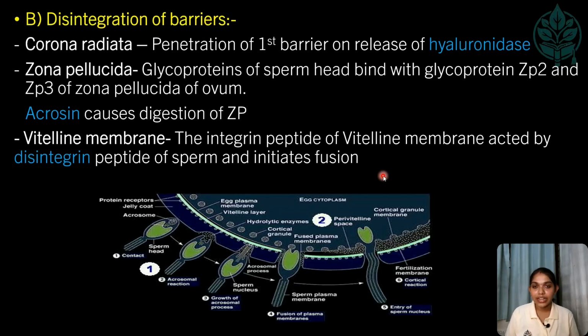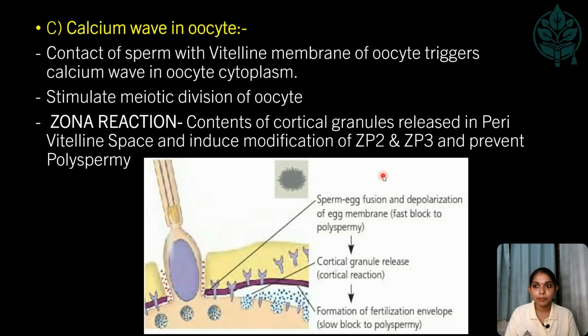So the corona radiata is digested by the hyaluronidase, which is released from the acrosomal enzymes, and the zona pellucida, when the sperm head gets fused to the ZP3 of the zona pellucida, the acrosin will act and help in disintegration of the zona pellucida. And coming to the vitelline membrane, it contains the peptide known as integrin, to which the disintegrin peptide of the sperm will be attached, and it helps in the fusion. So, in this way, the disintegration of the barriers occurs.